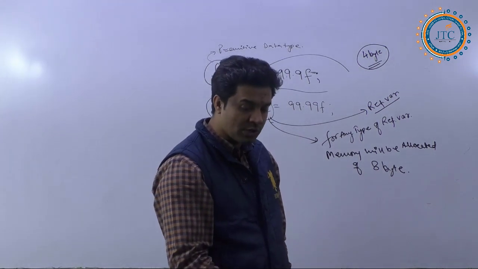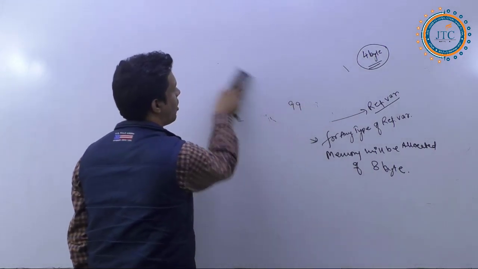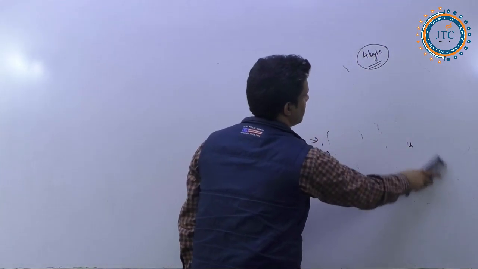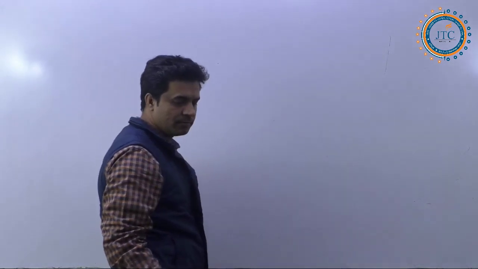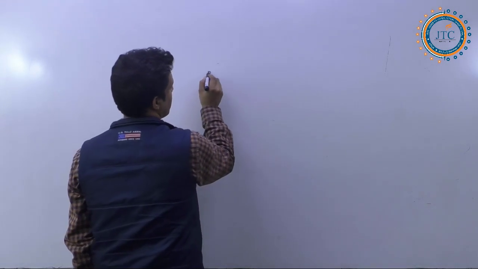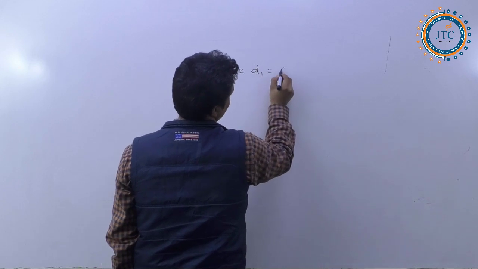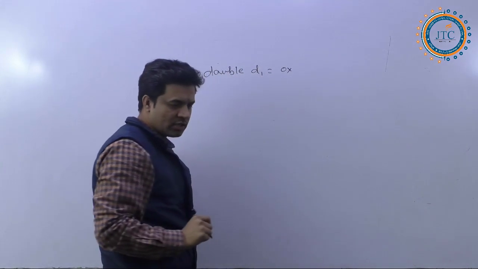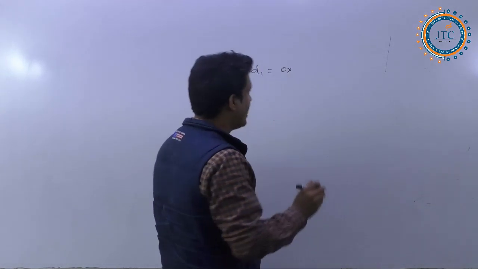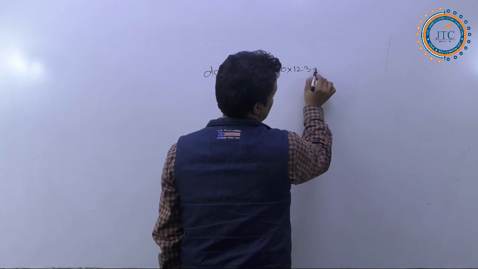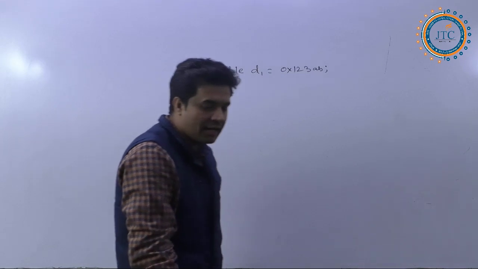If you are asking whether we can write like this, the question Vikas is asking is: I am writing double D is equal to 0x123AB. So the question is, can we write it or not?